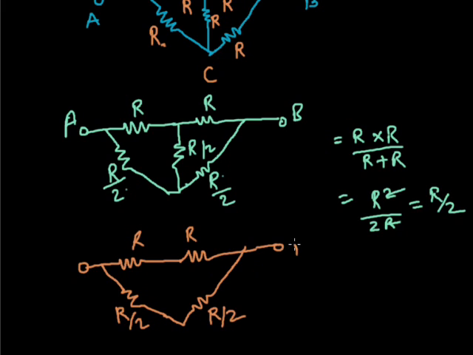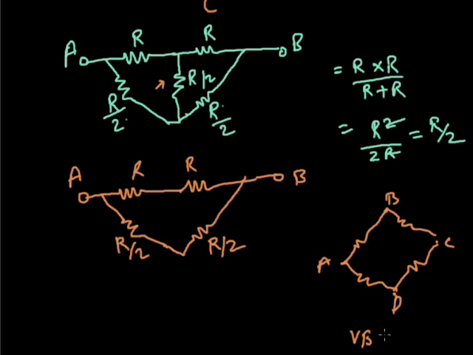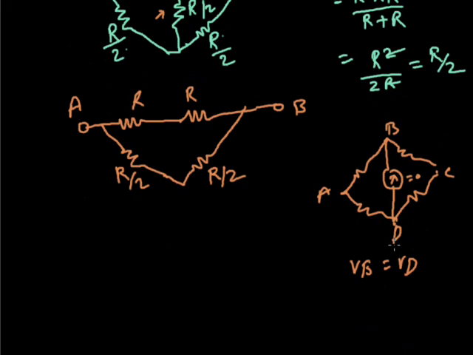This is your point B, this is your point A. Now this R by 2 is removed, because in the case of a Wheatstone bridge, suppose this is your circuit, and these are points A, B, C, and D. When the potential of B is equal to the potential of D, then no current will flow through this arm, and the galvanometer shows zero deflection. The same situation appears in this circuit, so we have removed this arm, and we redraw this circuit.